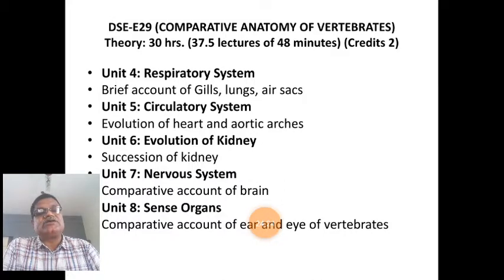We will discuss the remaining portion in the next lecture, that is unit number 5, circulatory system. In that, evolution of the heart and the aortic arches, how the evolution takes place, we are going to discuss in the chapter on circulatory system. It is a very interesting comparative anatomy, but it is very vast.